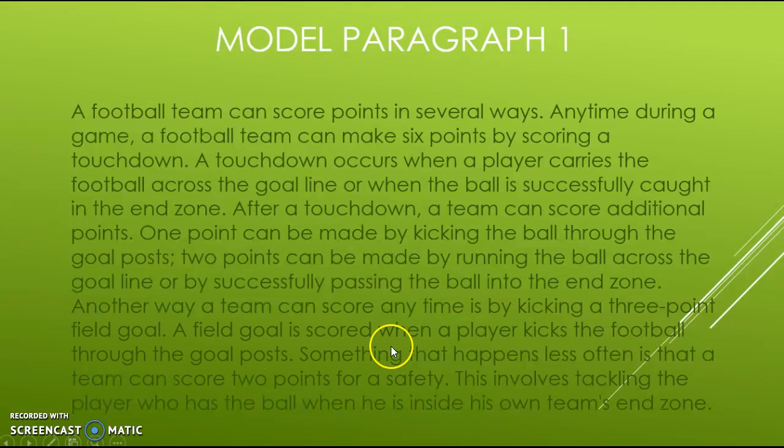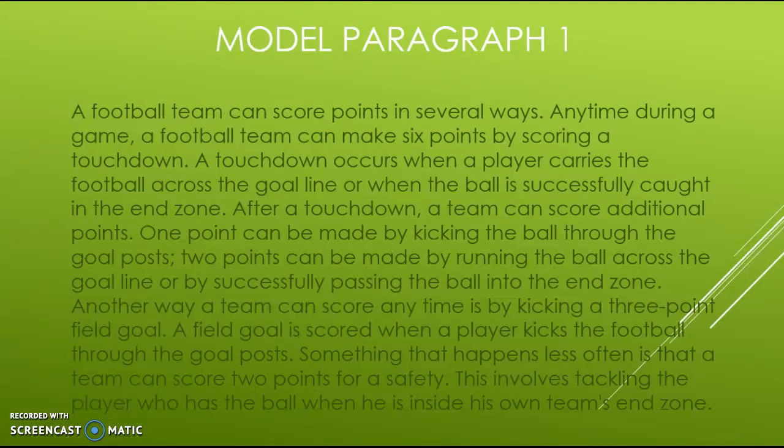A field goal is scored when a player kicks the football through the goalposts. Something that happens less often is that a team can score 2 points for a safety. This involves tackling the player who has the ball when he is inside his own team's end zone. So we've talked about the ways we can score as a football team. So now we need to write that clincher sentence for this paragraph.